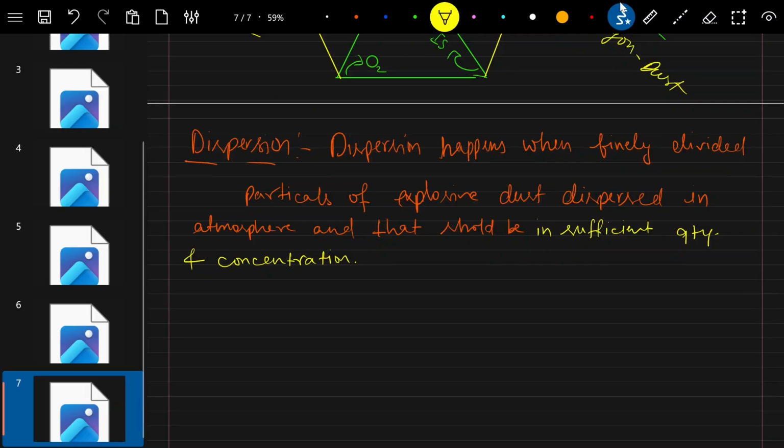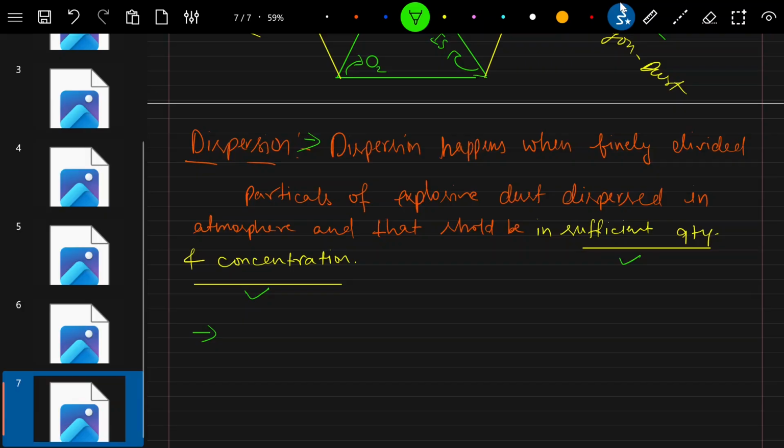If the dispersed dust is not in sufficient quantity or concentration, the explosive atmosphere will not be created, right?